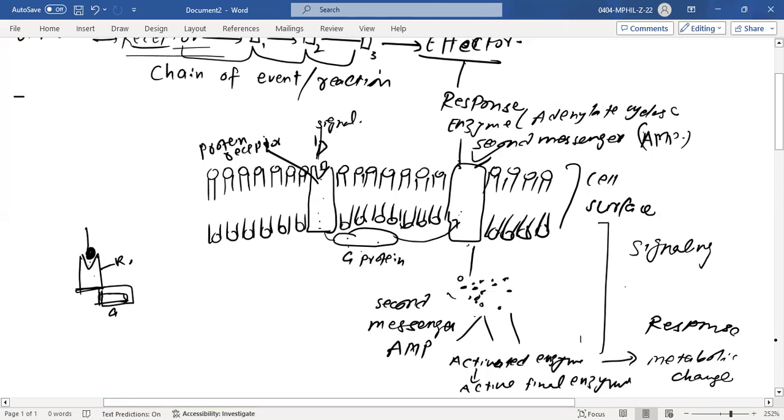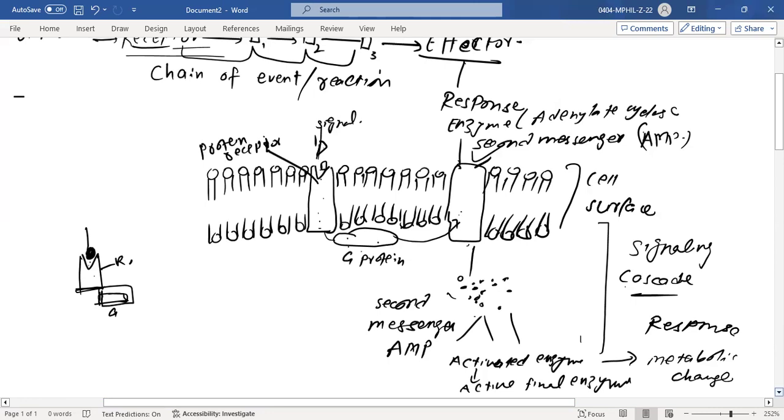So this is a signaling cascade. What we want to understand here is that there is a chain of events in which one enzyme or one protein activates the other protein, which activates another, and this is how the final response takes place. That's why we call it a signaling cascade.